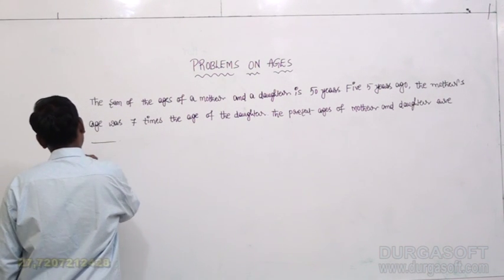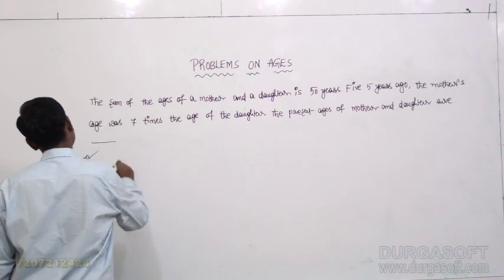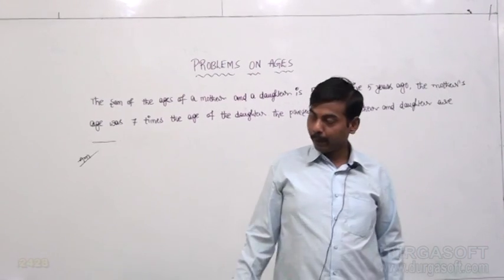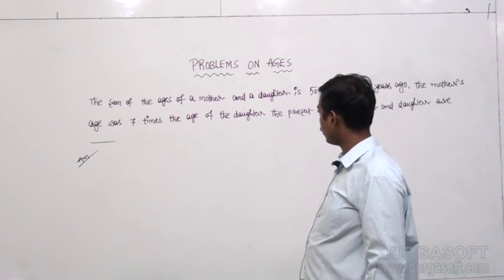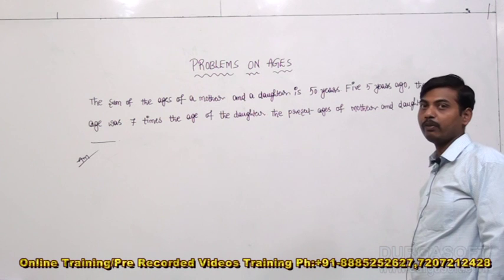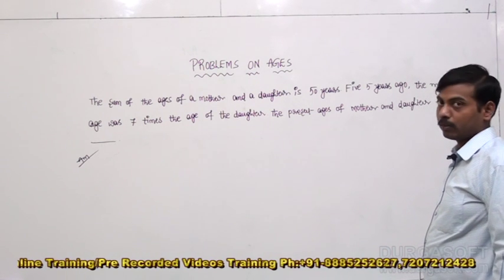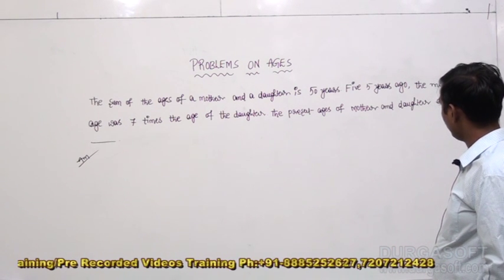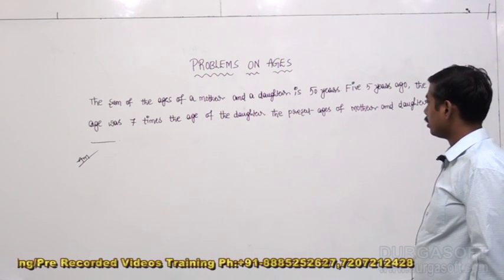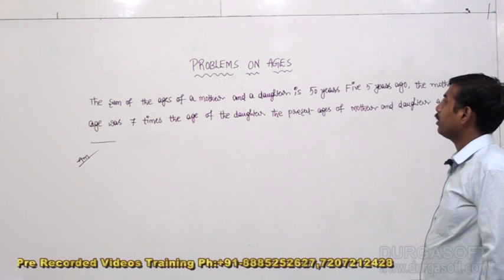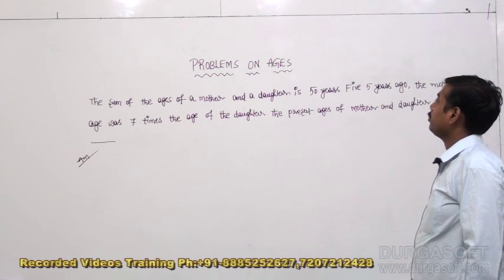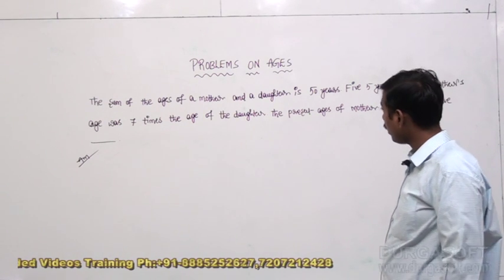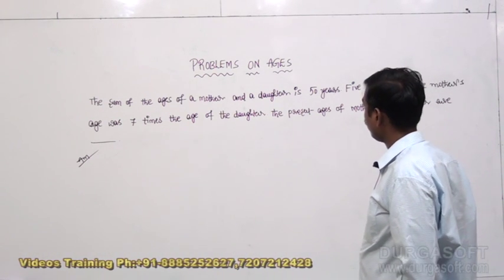All right. So let us make a focus on this question, my dear guys. The sum of the present ages of a mother and a daughter is 50 years. 5 years ago, the mother's age was 7 times the age of the daughter.